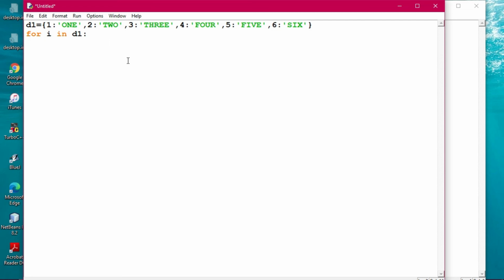So here the in operator in a for loop iterates each key of a dictionary. You can see out here, the key is actually iterating. So I'm giving a remark out here: what does the in operator do in a for loop? It iterates each value of the dictionary. This is a remark I have given for your understanding purpose.